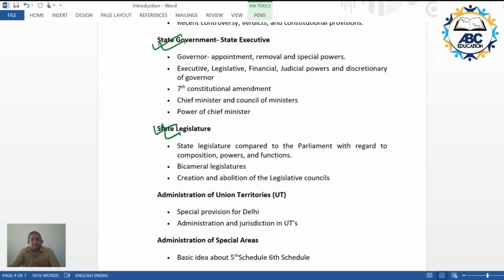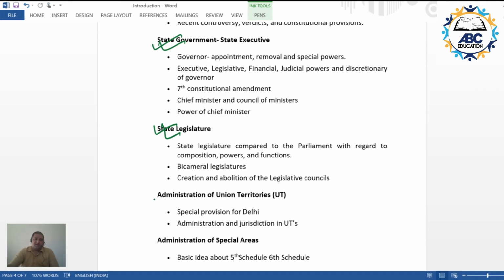Essentially, the things that we would be covering in the state executive would be the governor, the council of ministers, the chief minister, and the power equations between these high offices. Likewise, in the state legislature, the composition of the state legislature, what are the qualifications required to become a member, and so on and so forth would be covered over here.